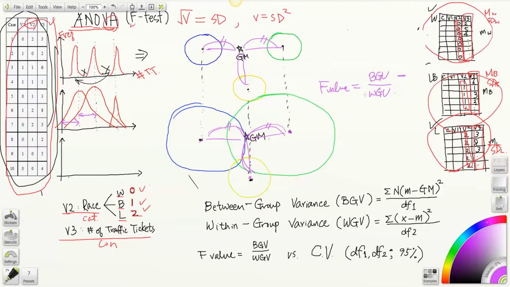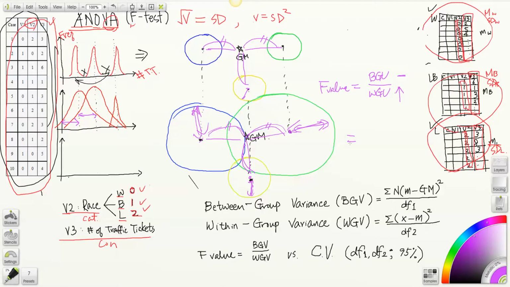And how about within group variance? How about within group variance of white subsample? How about black subsample? They have gotten a lot larger. That's why this one has increased in the second scenario. How about Latino subsample? It is still the same as it was in the first scenario, but we're looking at the totality of within group variance, meaning this dispersion plus this dispersion plus this dispersion.